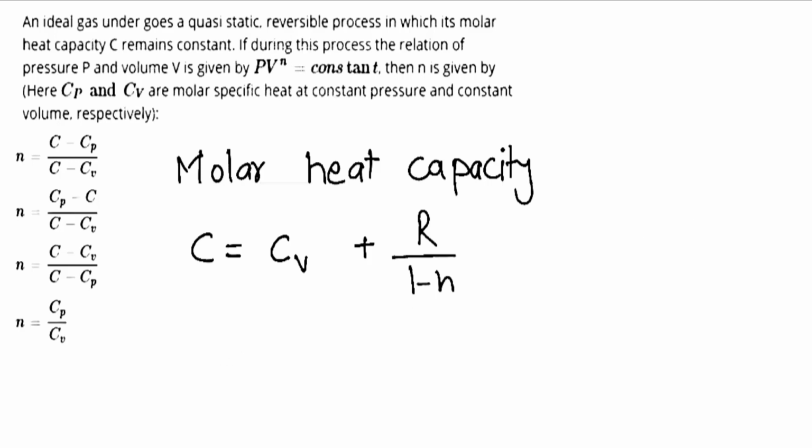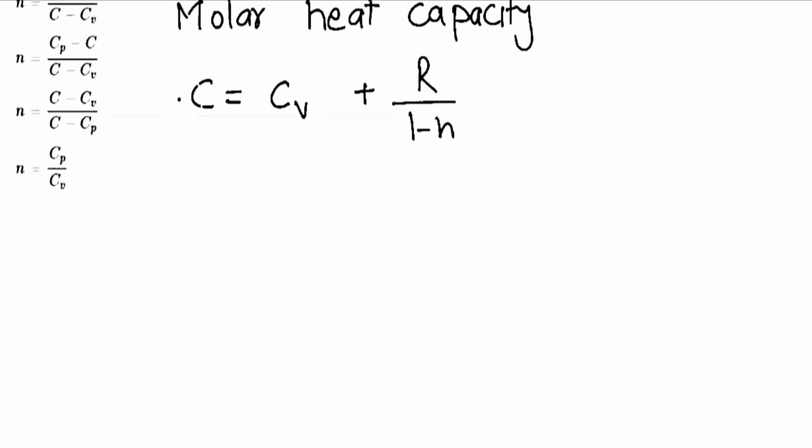So if we take Cv to the other side, we can write C minus Cv equal to R by 1 minus n.